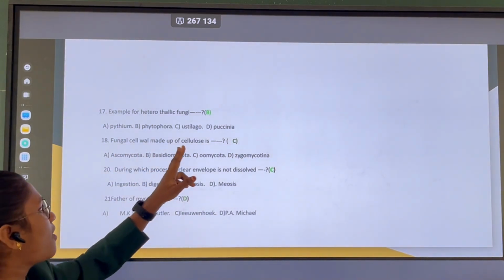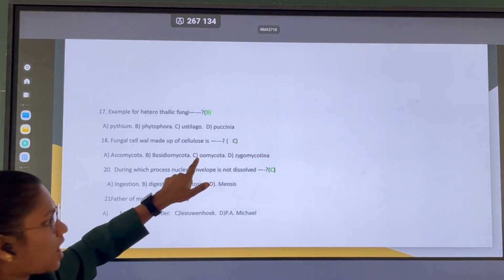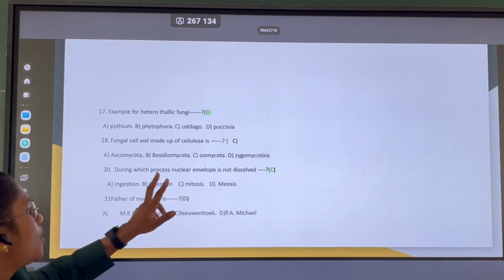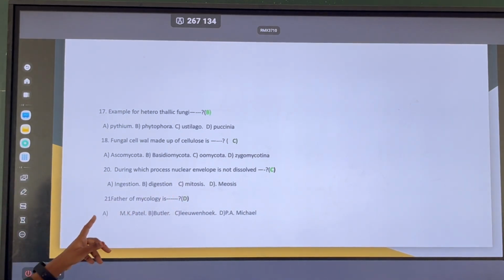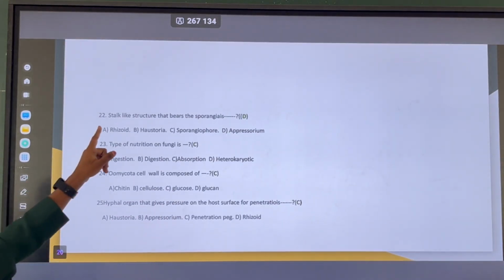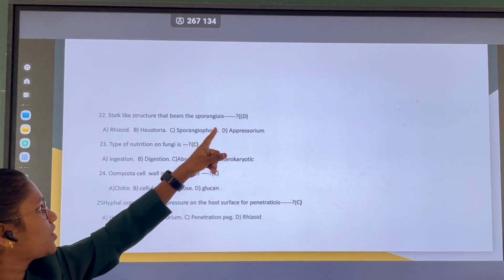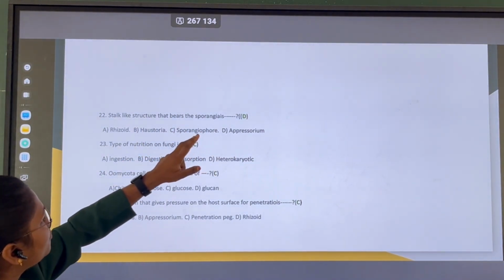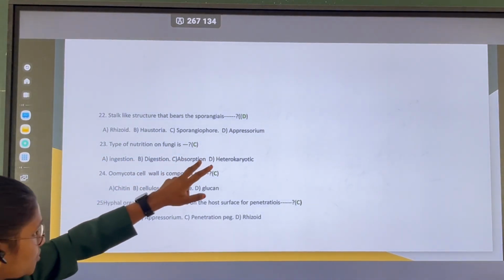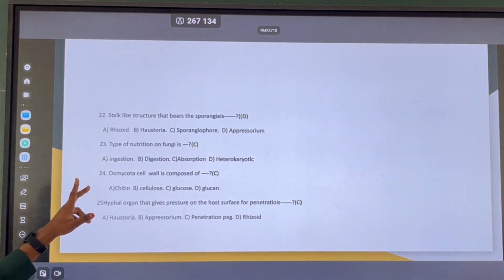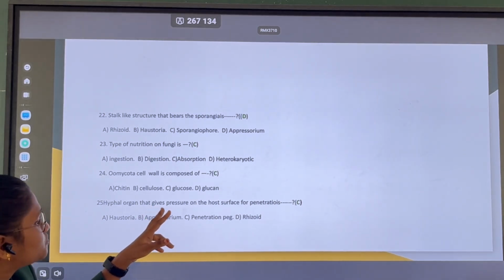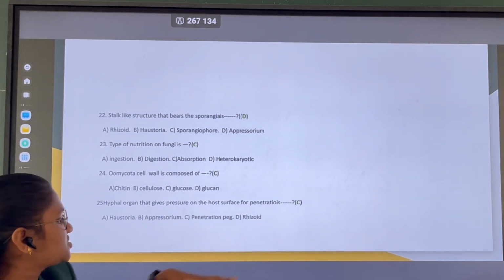The fungal cell wall made up of cellulose is in Oomycota, and the process during which the nuclear envelope is not dissolved is mitosis. The father of mycology is P.A. Micheli. The stalk-like structure that bears the sporangia is the sporangiophore. The type of nutrition in fungi is absorption, and the Oomycota cell wall is composed of cellulose. The structure that gives pressure on the host surface for penetration is the penetration peg.